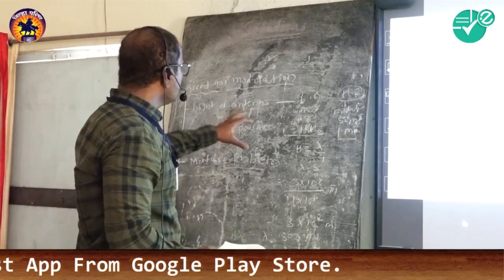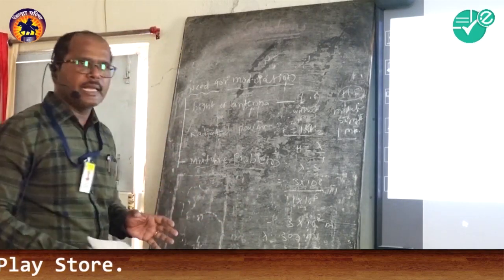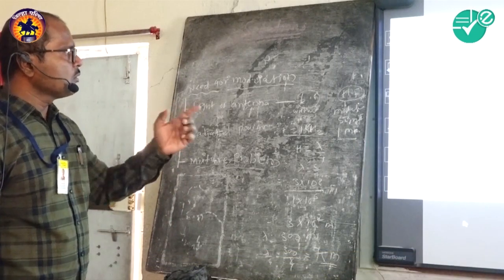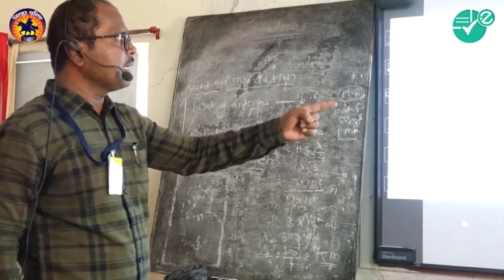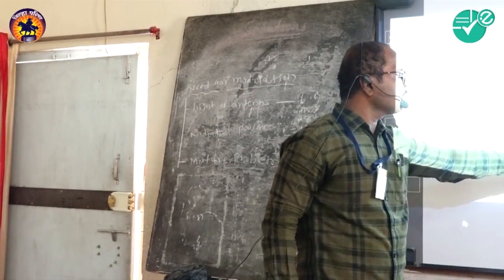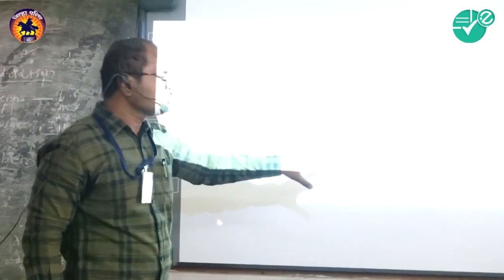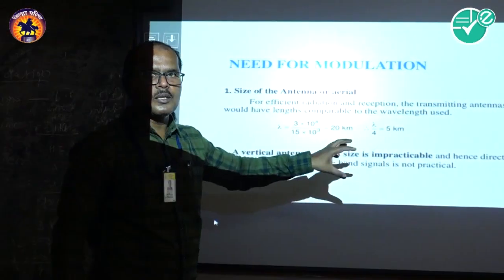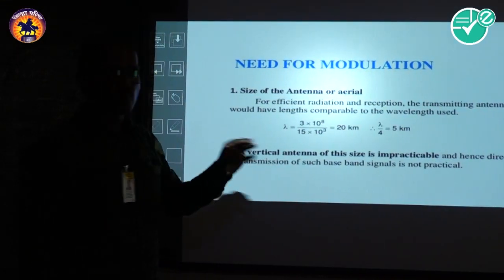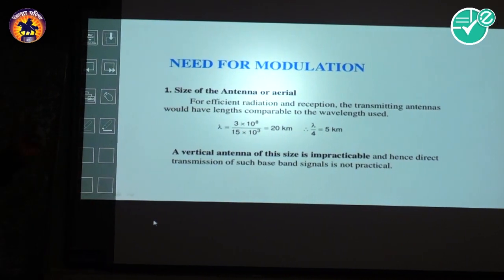Why is there a need of modulation here? Without modulation we cannot manage or maintain the height of an antenna. So a vertical antenna of this size is impractical, and hence direct transmission of such baseband signals is not practical. So low frequency signals are practically not transmitted or propagated. Practically it is impossible in this manner.